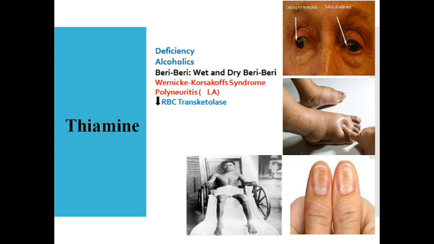They are supplied by which cranial nerves? Yes, oculomotor, that is 3rd, then trochlear nerve, that is 4th, and abducent nerve, which is the 6th cranial nerve. So when the muscles supplied by these nerves are damaged, there is extraocular paralysis, resulting in rapid eye movements, up and down, side to side, in a circular manner. It's called nystagmus. So these are some of the characteristic features of Wernicke's encephalopathy. You can see the failure of adduction. They are unable to move the eye properly, leading to continuous rapid movements of the eye.